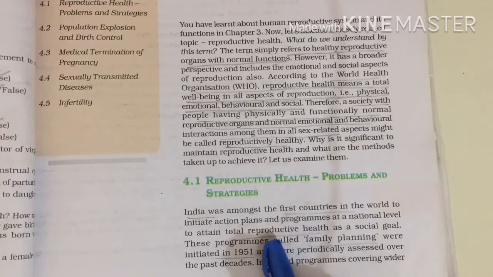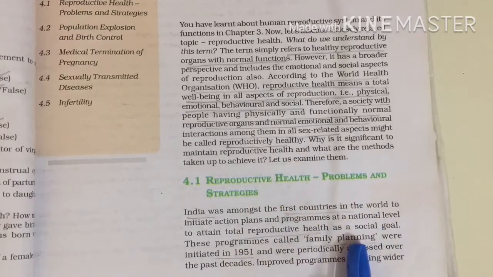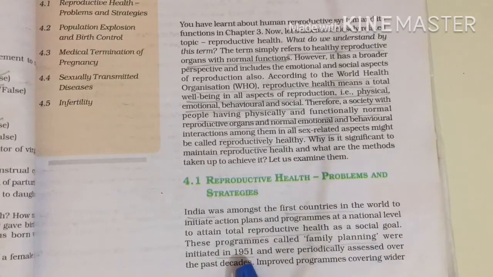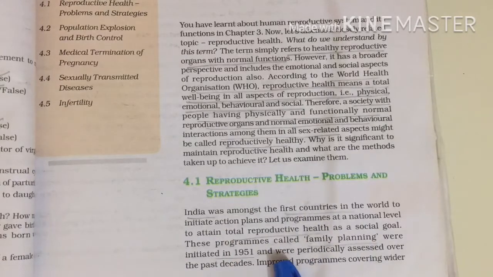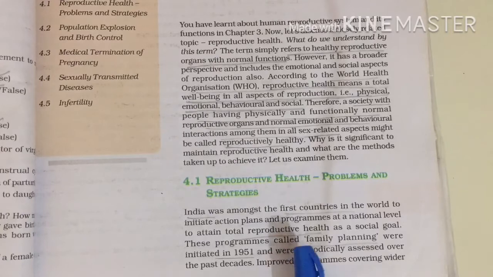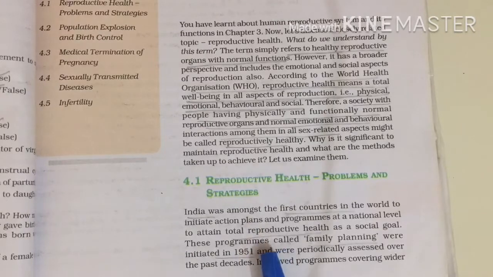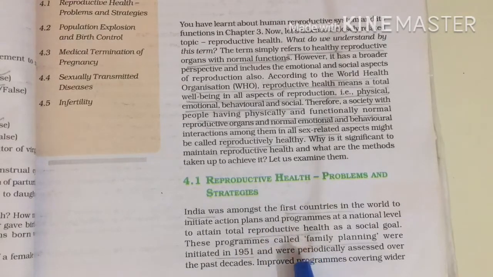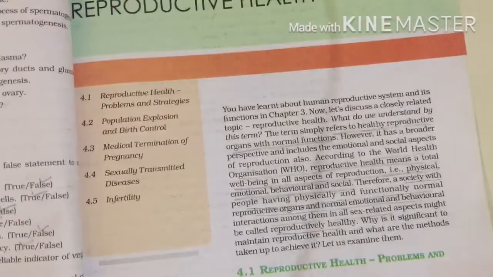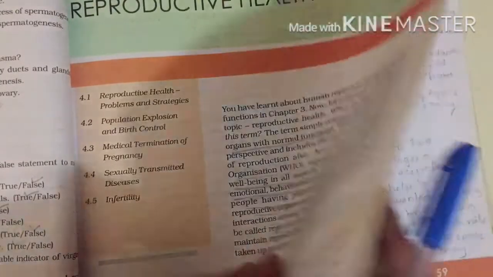These programs were called family planning programs and were initiated in the year 1951. Especially in entrance exams it has been asked, family planning was initiated in which year? That is 1951. It has been periodically assessed over many decades, and some improved programs have been initiated that we shall see on the next page.